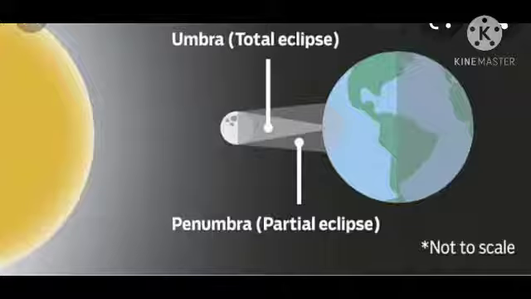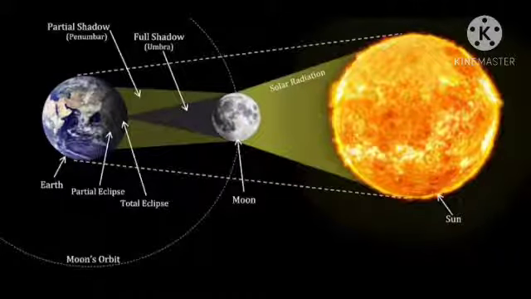Okay, in such situations for the people in that region, the view of the sun is completely blocked by the moon. Only the outer rim of the sun, known as corona, is visible. At this moment, a very bright ring known as diamond ring appears in the sky. Okay, students. So this is a very small dark region. This is the case of annular solar eclipse. Okay, students. Clear?